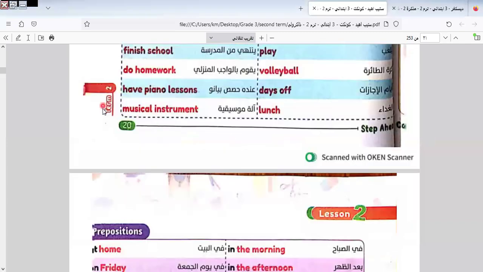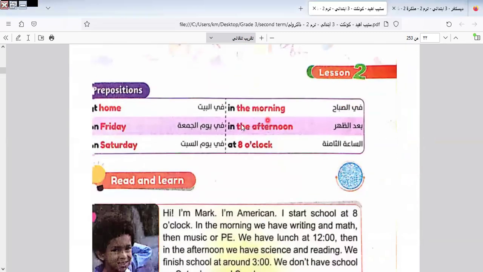Here we have musical instrument and lunch. Let's go to the prepositions here. Here we have at home, on Friday, on Saturday, in the morning, in the afternoon, at 8 o'clock. At here comes with what? With time.